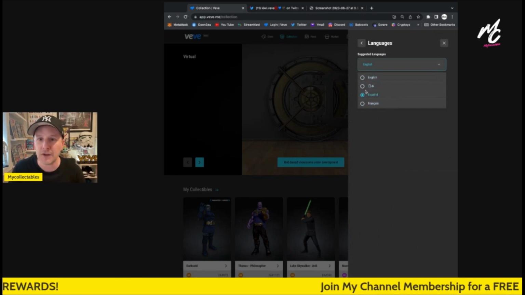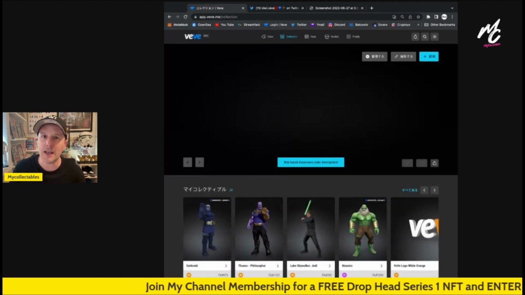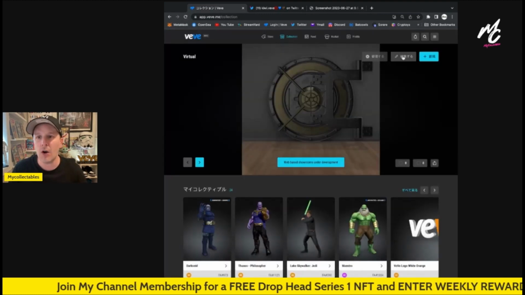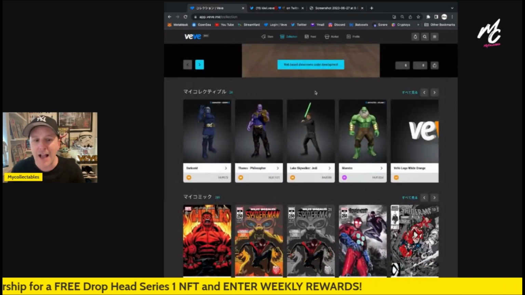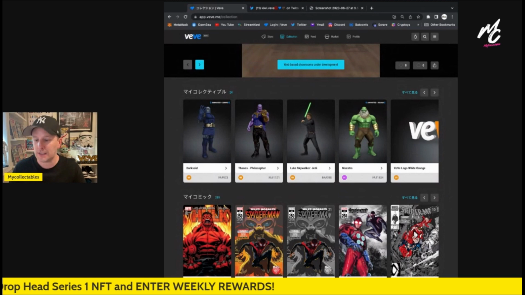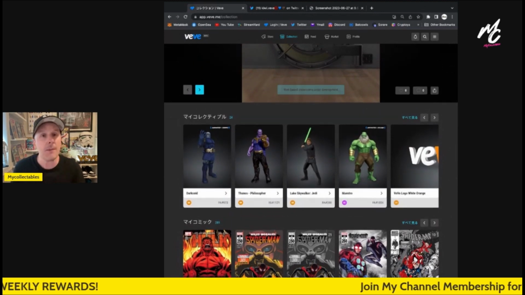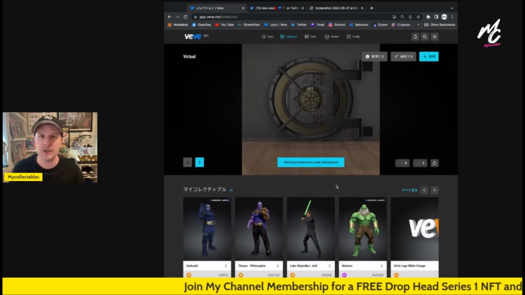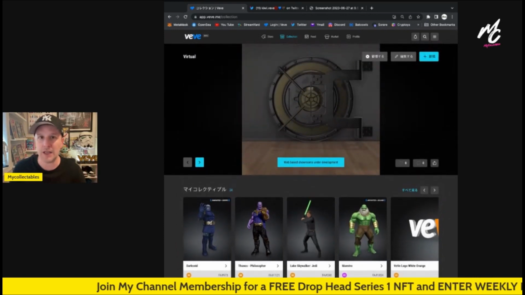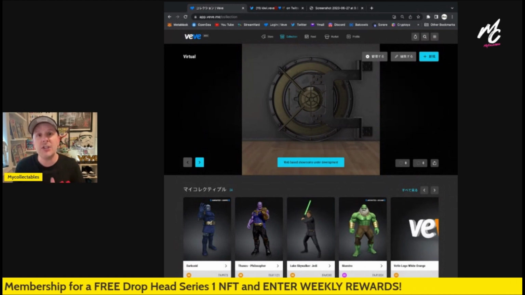So if you just, for example, click on the language, you'll see that it takes a second. It just reloads, and you can see all the tabs are actually in that language right there. This is actually very important, you guys. I think all of us agree to that, because could you imagine if you're using an app, no matter what the IP is, Star Wars, whatever, if you can't read it, it really is a deterrent, and it's always been that way. And this is quite something.